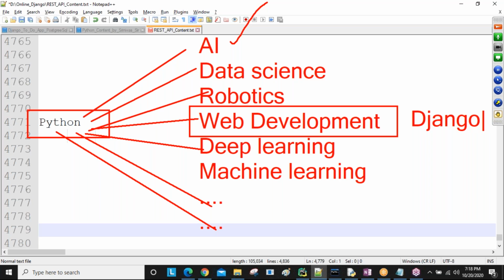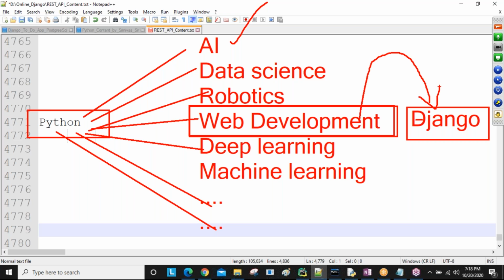Okay, so Django is a framework. So here D is silent. I'll tell the D, Django's actual name, but here D is silent. That's why we are calling it Django like this. Okay, so to develop web applications, if you are choosing your career as a web application developer, if you want to become a web developer, then you should learn this Django framework. Are you understanding this one?